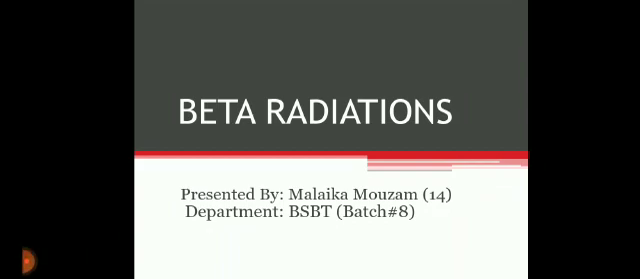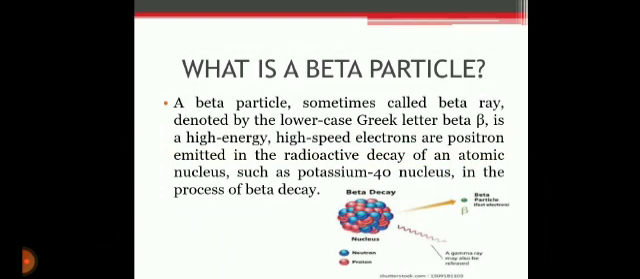Today my presentation topic is beta radiations. So what is a beta particle? Beta radiation is a radiation due to beta particles, electrons, sometimes positrons. It was actually discovered before positrons, and is composed of particles which have the same charge to mass ratio as electrons. Produced usually by beta decay, the radioactive decay that produces beta particles.